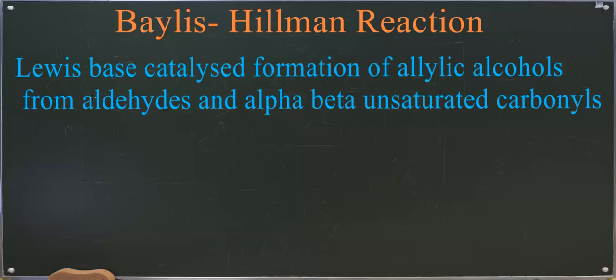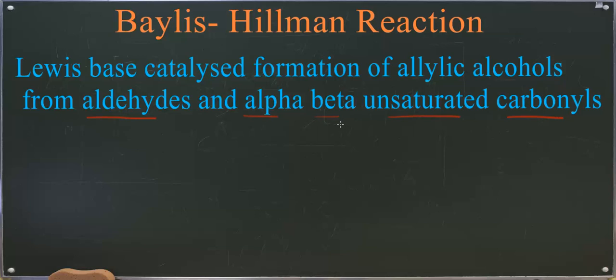This reaction is nothing but the Lewis base catalyzed formation of allylic alcohols from aldehydes and alpha beta unsaturated carbonyls. That means your starting material in this reaction is going to be an aldehyde and alpha beta unsaturated carbonyls. Sometimes you can also call it an activated alkene compound. Why is it called an activated alkene compound? That I will explain later.